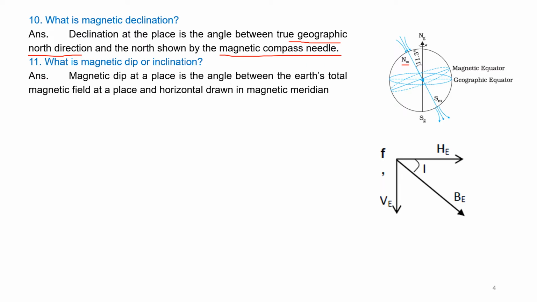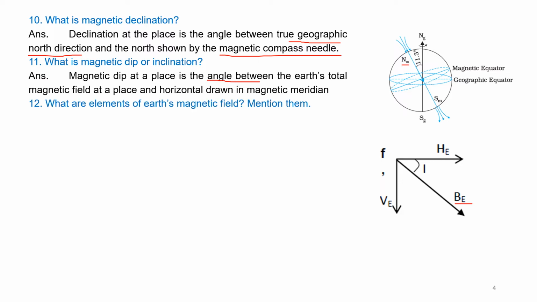BE is the total magnetic field. This inclined line is the true total magnetic field, Earth's total magnetic field at a place, and HE is the horizontal drawn in the magnetic meridian. So the angle between HE and BE is the magnetic dip or inclination. See, this is the angle.